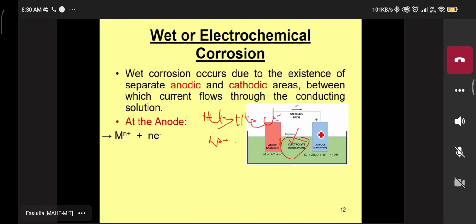In the anodic reactions, what happens here? The metal is converted into metal ion, with the loss of electrons. See that here. Metal is converted into metal ion, with the loss of electrons. Example, just give me one example here. Anode.